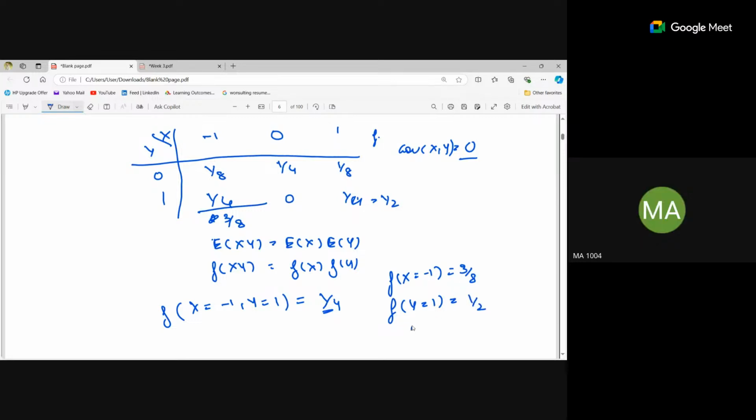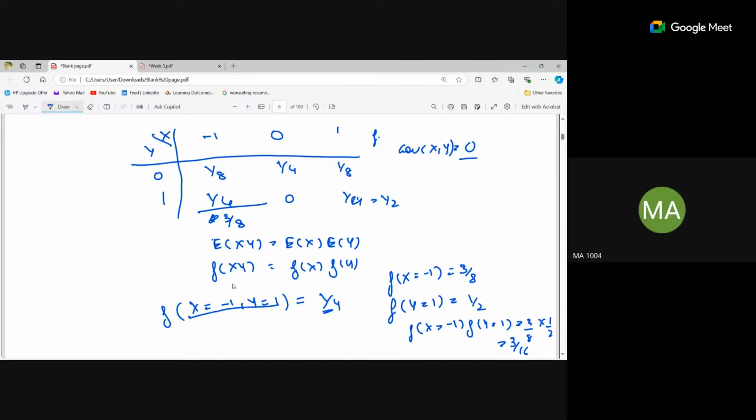If we multiply these values, we get 3 by 8 into 1 by 2, which is 3 by 16. So the joint probability and the product of the marginals are not equal. Yes, got it. So that means they are not independent, they are dependent.